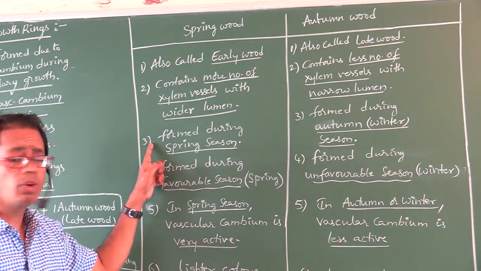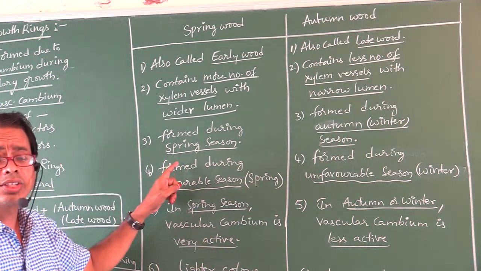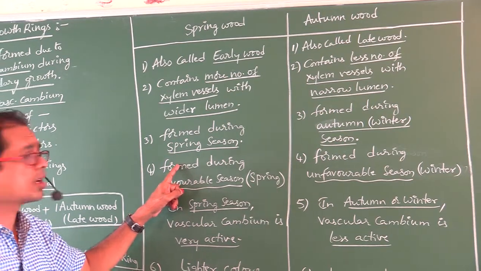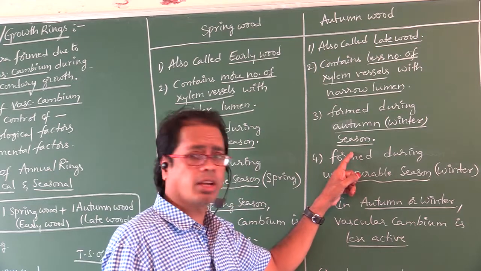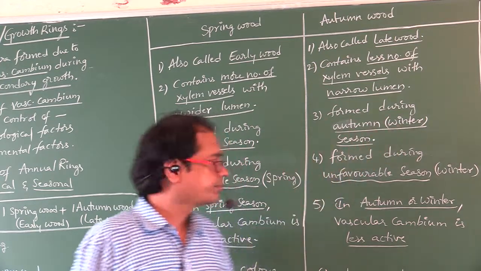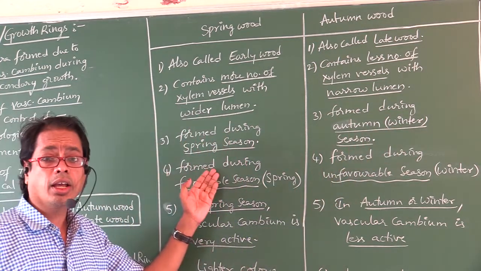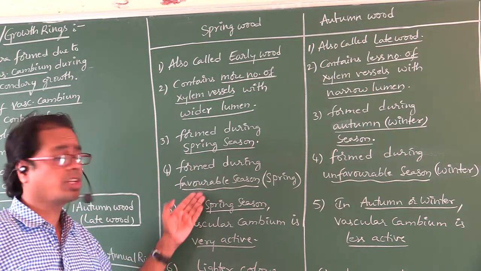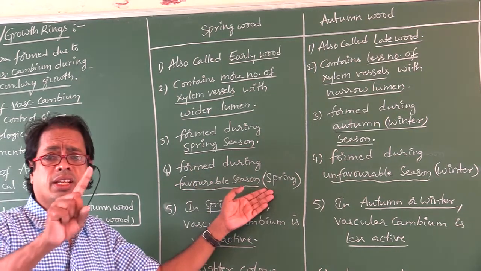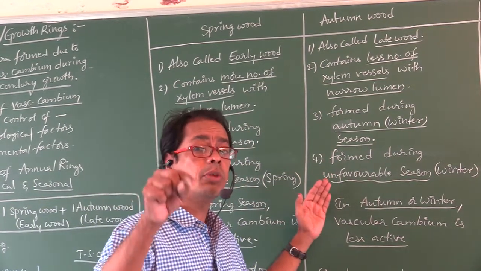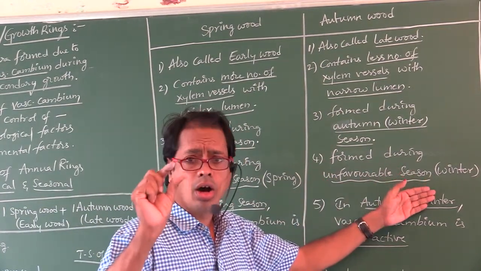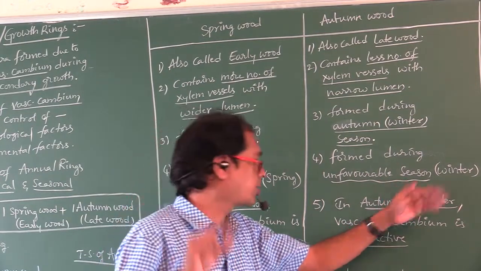Spring wood is formed during spring season. Don't say summer season. This autumn wood is formed during autumn season, also called winter season. Next, spring wood is formed during favorable season, which is so called spring. Don't say summer. This autumn wood is formed during unfavorable season, which is so called autumn season or winter season.